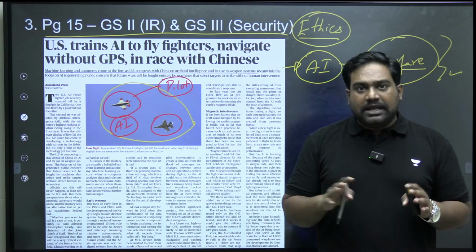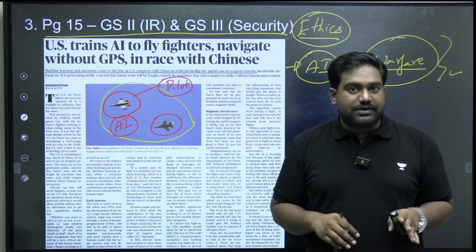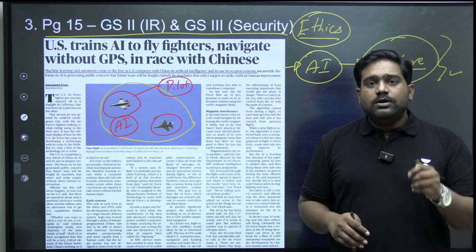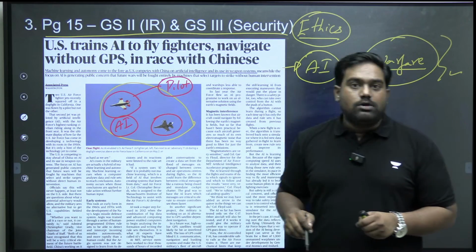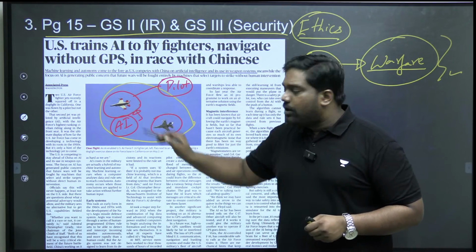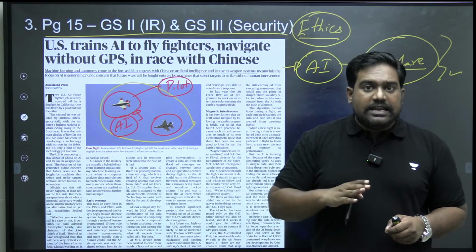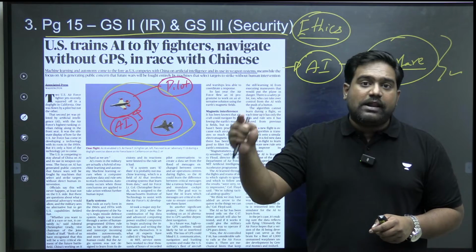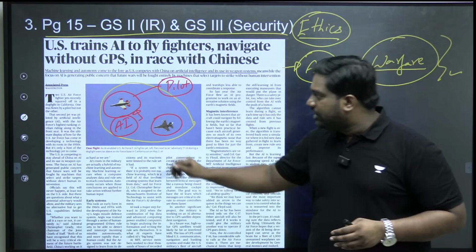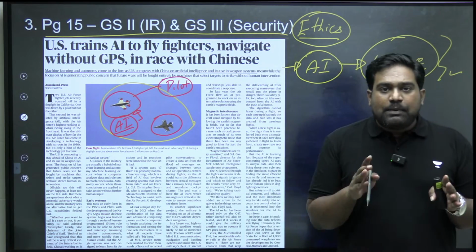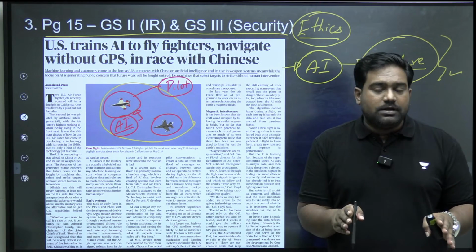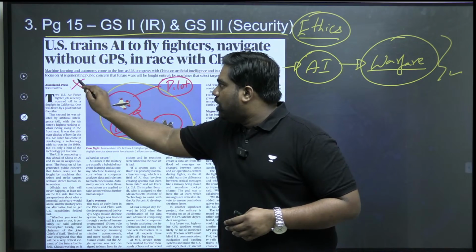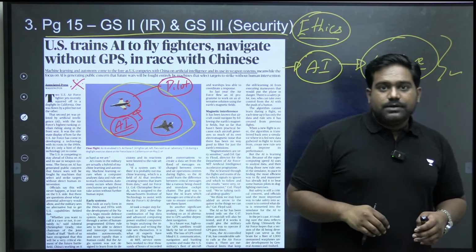The pilot would not take over unless safety was at risk. This entire combat simulation was handled by an AI algorithm, right from takeoff to engaging the enemy to landing. The entire sequence, including the in-flight maneuvers, was executed by an AI algorithm. The pilot was just sitting in the cockpit doing nothing. So can you imagine what the US has achieved?